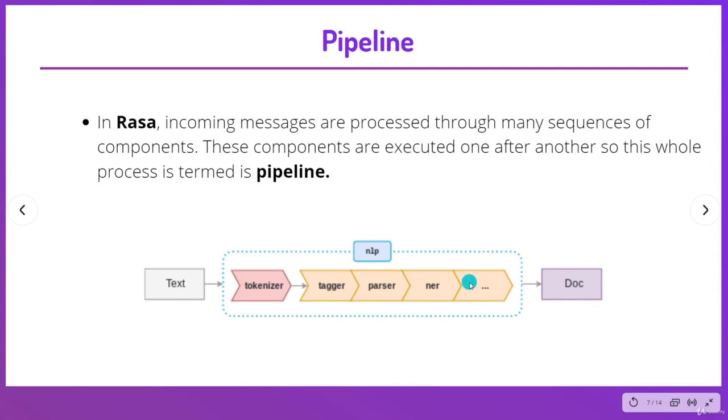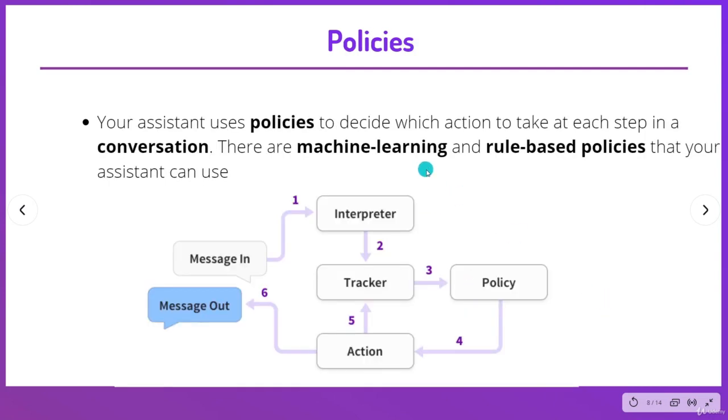Now let's move to our next terminology, policies. Your assistant uses policies to decide which action to take at each step in conversations. Policies use different machine learning algorithms in the backend for generating the responses. In layman's terms, a policy is responsible for making a decision of what an assistant should do next. Policies can be as simple as models mimicking what they were trained on, or quite sophisticated machine learning models capable of predicting the next action based on a lot of information like the history of the conversation or the data that you give in the training section.